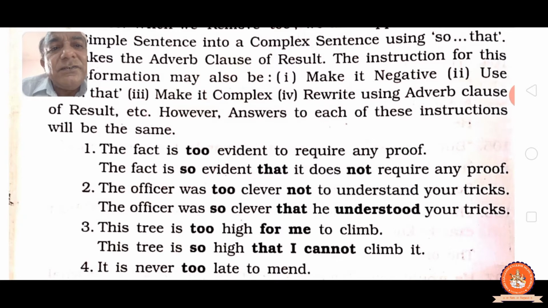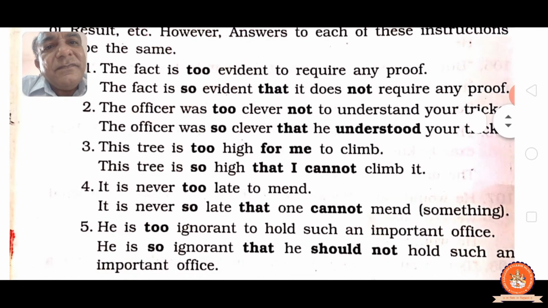This tree is too high for me to climb. That means this tree is so high that I cannot climb it. See, this tree is, cut too, so high that I cannot climb it. For me, then it: objective case changes into subjective case. I cannot climb it. See, it is never too late to mend. It is never so late that one cannot mend. Subject is not given. That is why we have to write one.